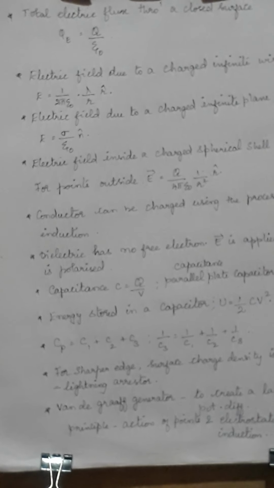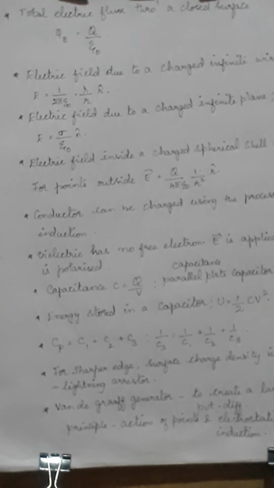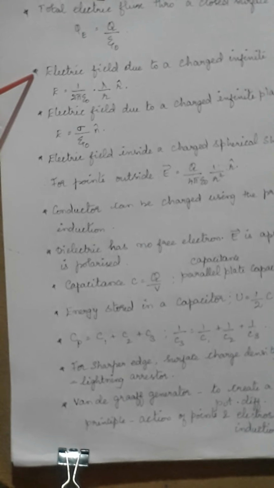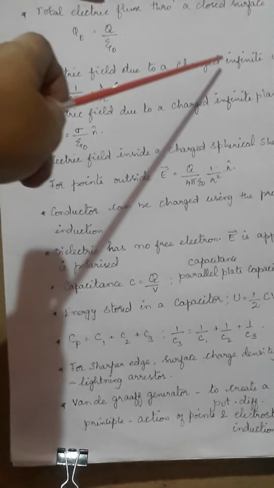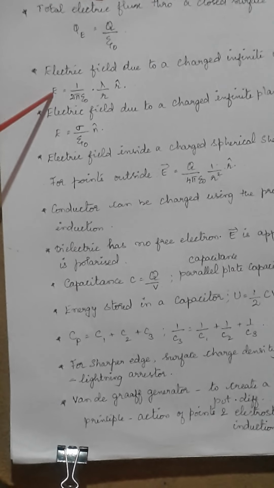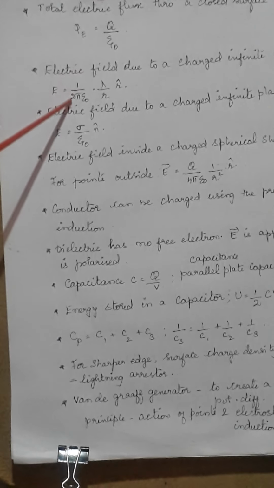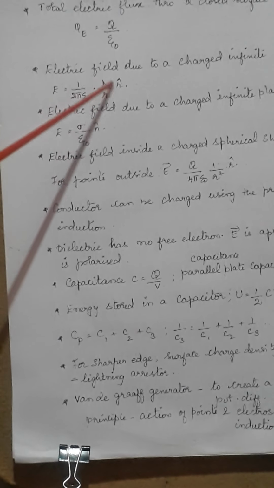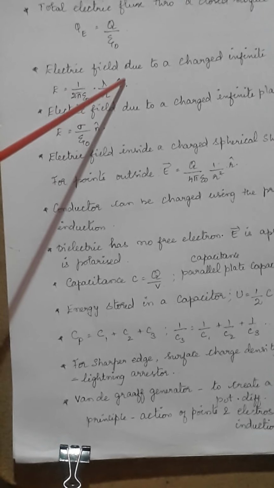So now the chapter would have enhanced what into electric flux. Electric flux through a closed surface by Gauss's law is given by phi E is equal to Q by epsilon naught. So using this, I will now find out electric field again. The electric field due to a charged infinite wire, where the expression turned into E is equal to 1 by 2 pi epsilon naught into lambda by r into r cap.